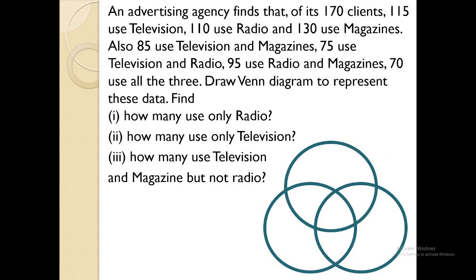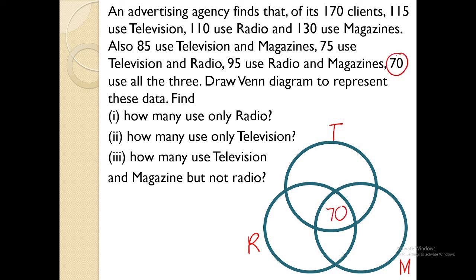Let's have our last problem for our session today. An advertising agency finds that of its 170 clients, 115 use television. So we have television. 110 use radio, and 130 use magazine. Also, 85 use television and magazine, 75 use television and radio, 95 use radio and magazines, 70 use all the three. So I'll be writing 70 at the middle part.